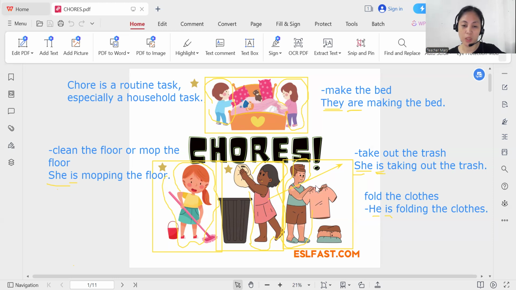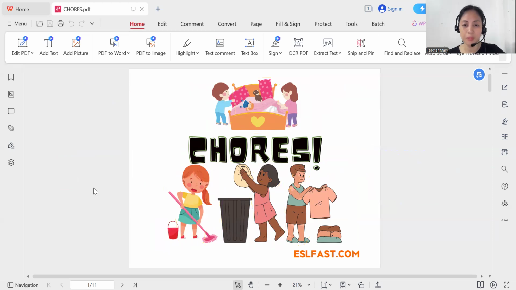Then last one we have fold the clothes. Let us identify one by one. Ready? Number one, we have make the bed.